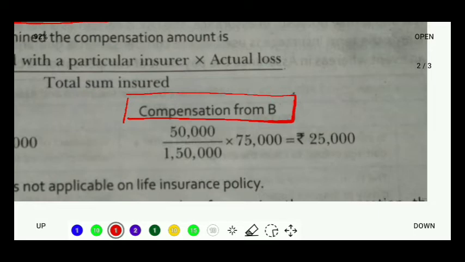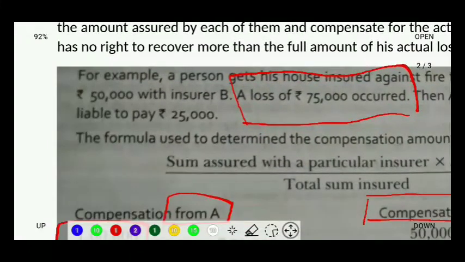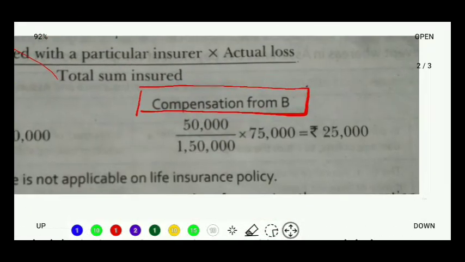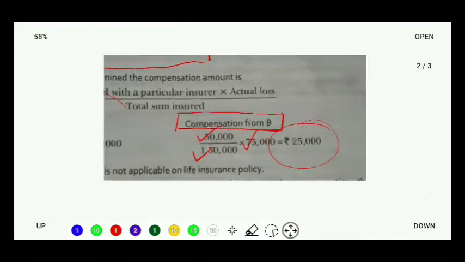We are going to put the insurance taken from company B. What was the insurance that we took from company B? From company B, we take an insurance of 50,000, right? So over here, we will put 50,000 in the numerator. Then we are going to put the total insurance amount, that is company A plus company B. So that is 1,50,000, and we shall multiply it with the actual loss amount, that is 75,000, and the amount that comes is 25,000. So this is how the amount is actually divided.